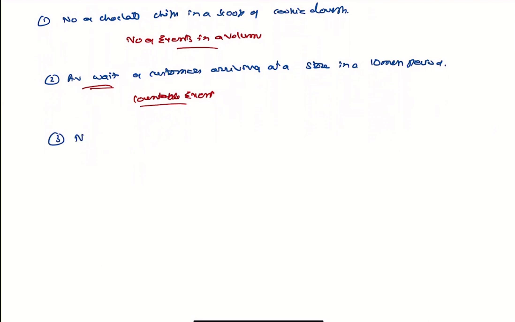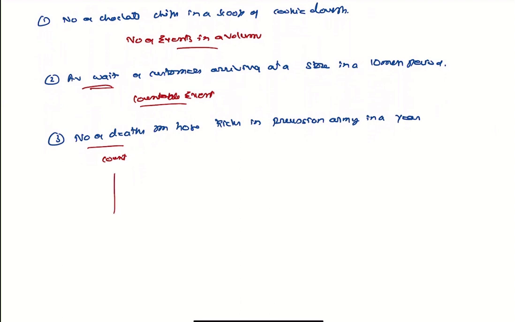Third is the number of deaths from horse kicks in the Prussian army in a year. Now this is a count, the number of deaths, and it is a classic Poisson example. But whether it will work depends on it being random and independent. But this independence assumption can very easily be violated.